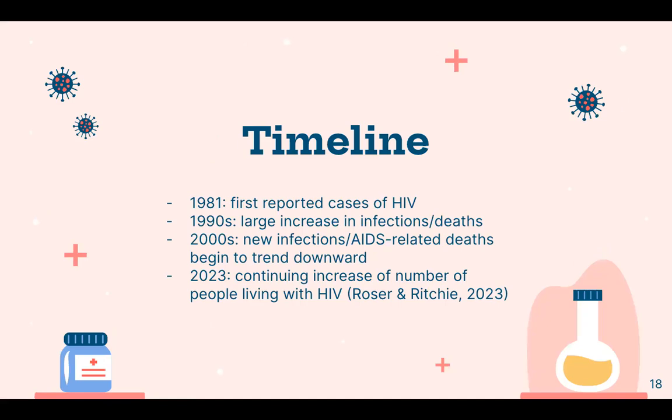As for mortality, AIDS-related deaths increased throughout the 1990s and peaked in the mid-2000s, with nearly 2 million annual deaths. Since then, the annual number of deaths from AIDS has declined and since halved. 2016 was the first year since the peak in which fewer than 1 million people died from AIDS. There is also a continuing increase in the number of people living with HIV. The growth rate has slowed compared to the 1990s, but the absolute number is at the highest ever.